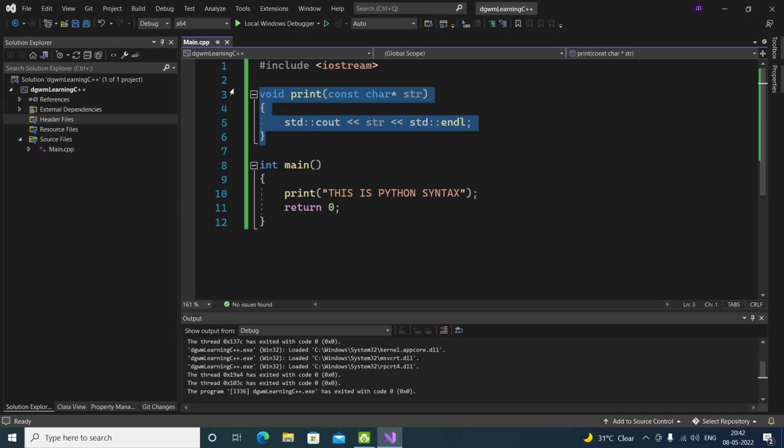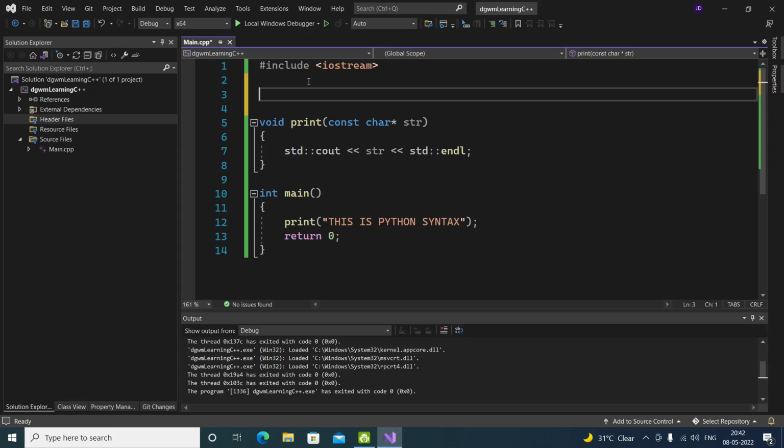Now your project for this is to create a function to return the cube of some input given by the user.